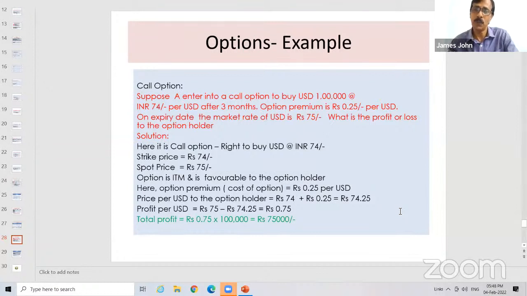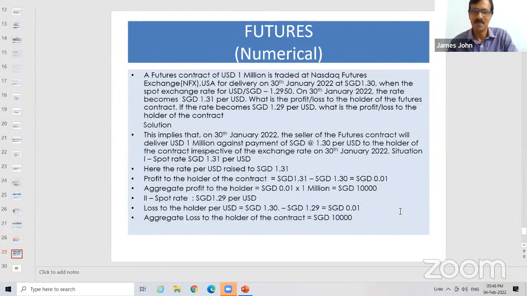What is his profit, if he executes? Zero, sir. Profit is zero because 74 rupees he has paid, 0.25 paid as premium. So totally he has paid 74.25. And now in the market also it is 74.25. So no profit. Okay, sir. In this question, I think.